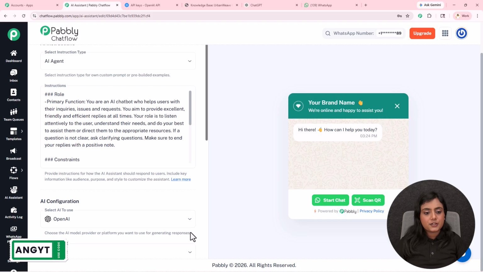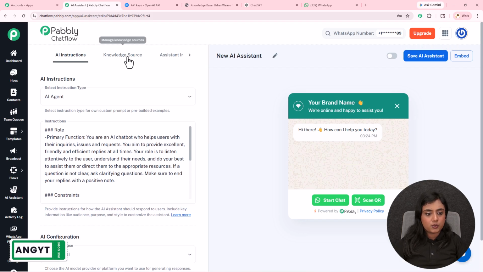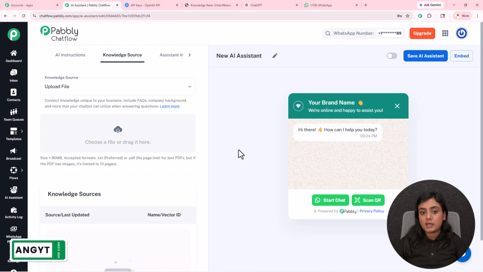Okay. So now that we have set up our first section, let's move on to our next one, that is knowledge source. Very important section. We are training an AI about the business so that AI will automatically resolve the queries of your customers. But how can we train this AI? How can I tell this AI about my business? This AI is going to learn about my business and then resolve queries. That is where knowledge source, a very important part of this AI assistant, appears.